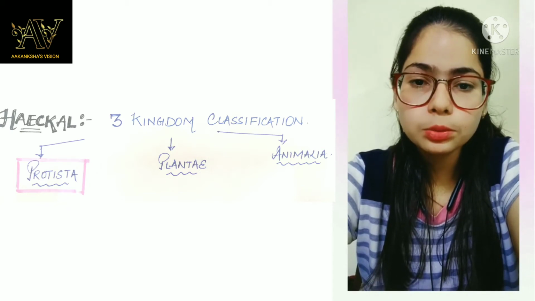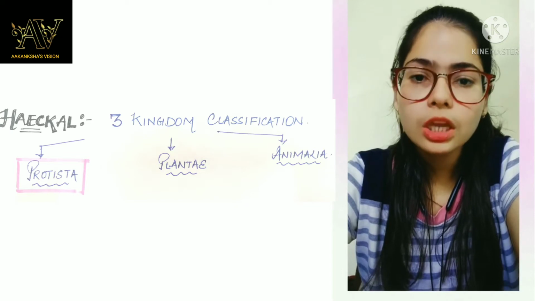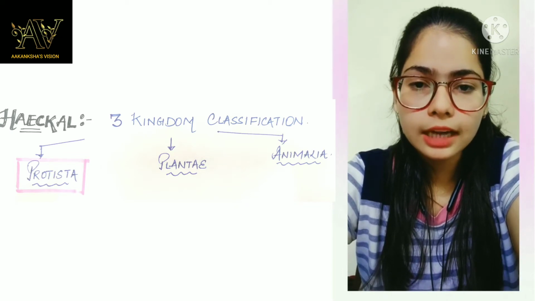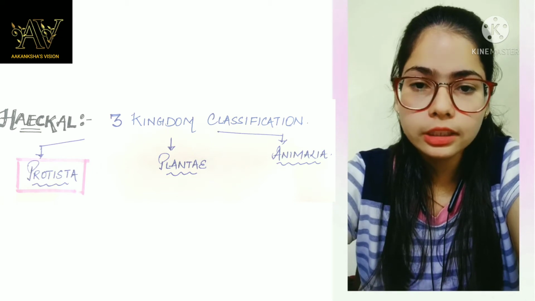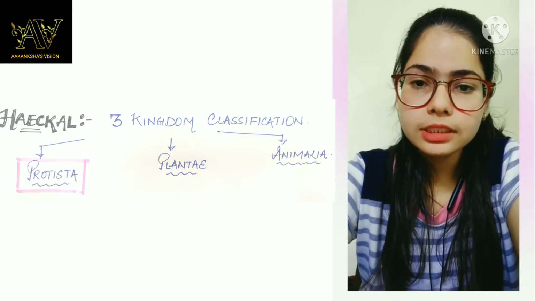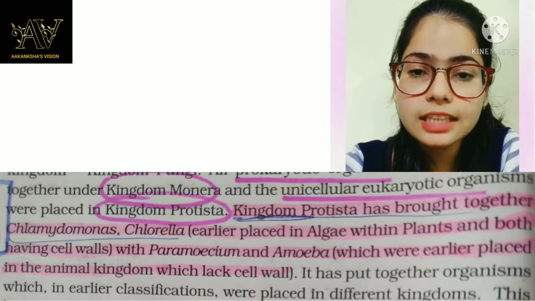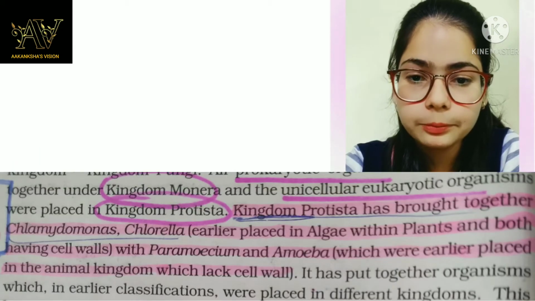Kingdom Protista includes all the unicellular eukaryotes. Now here one thing we need to remember is that algae is included under kingdom Protista. However, we study it under kingdom Plantae. This line has been mentioned in NCERT.